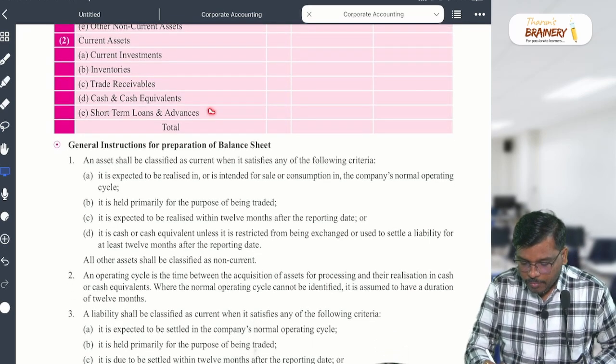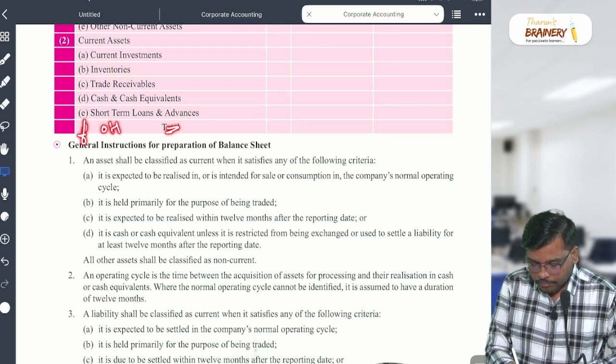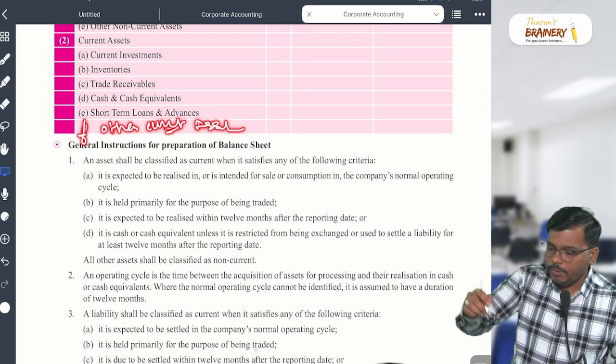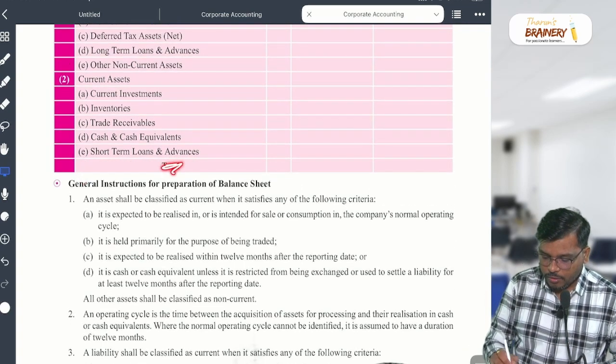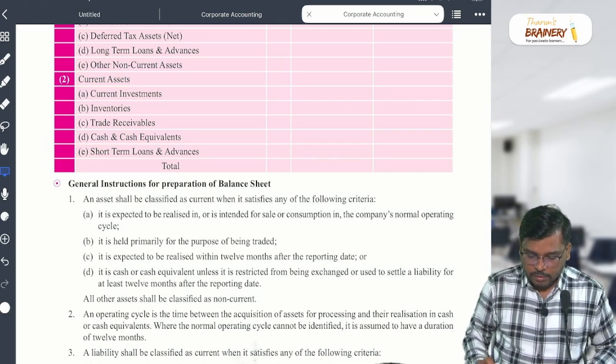Next, short-term loans and advances. Again, one more thing you write down. One thing is missing here. That is F, other current assets. One more thing, please add it in your textbook. It is missing, but it has to be there. F, other current assets.